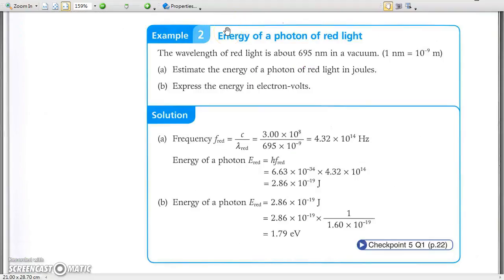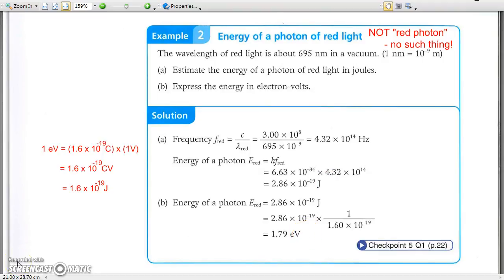Example 2. Energy of photon of red light. The energy of a photon of red light can be calculated using the formula E equals hf. This energy can be expressed in joules, but better be expressed in electron volt. Better because electron volt is a smaller unit, which is more appropriate for small energy.